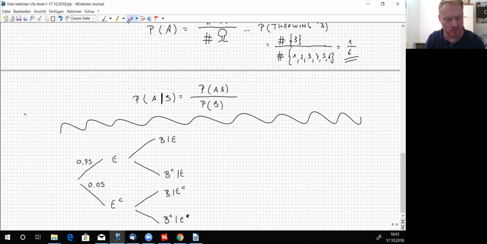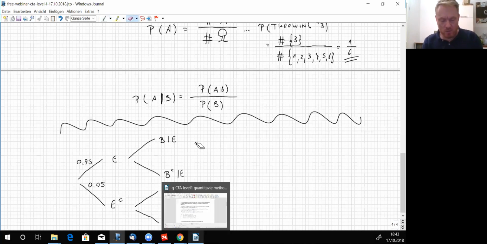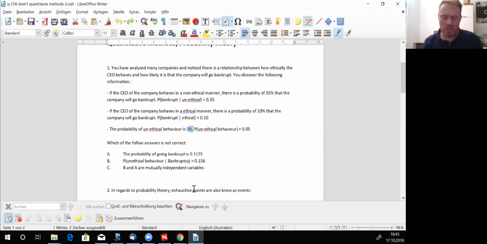Let's erase this. I just want to save it so that you can download it later on and see what we talked about so far. What was the answer? What was the number here? If the CEO of the company behaves in a non-ethical manner, there's a probability of 35% that the company will go bankrupt.